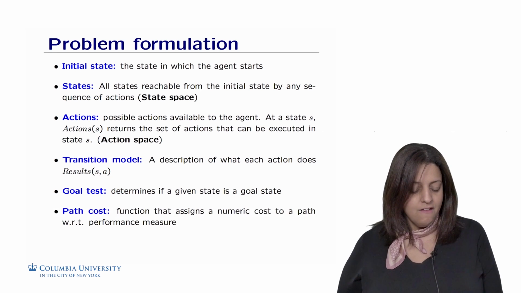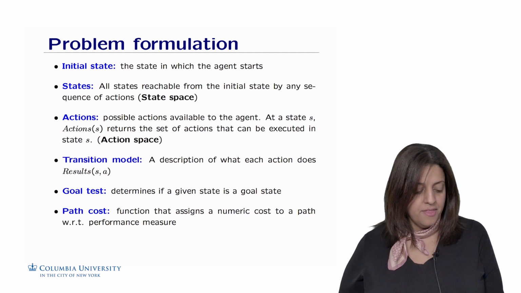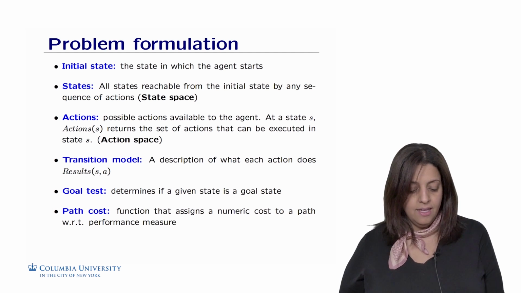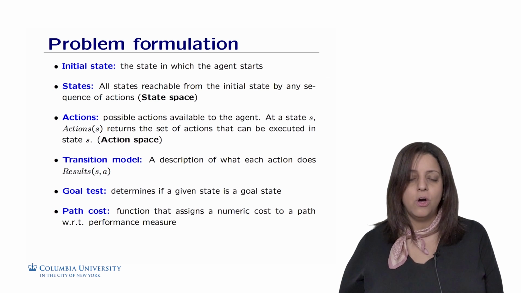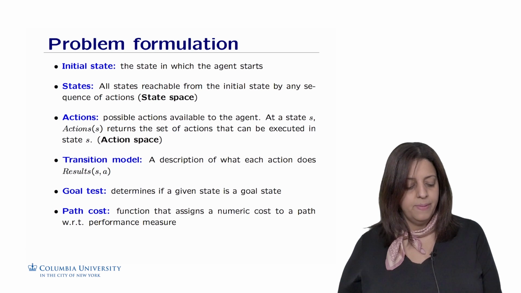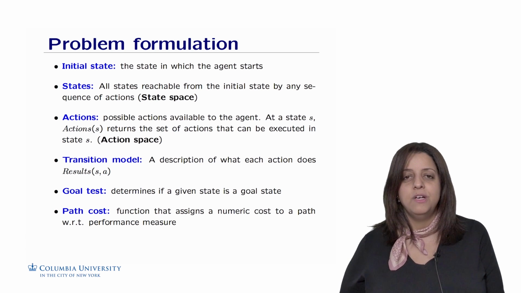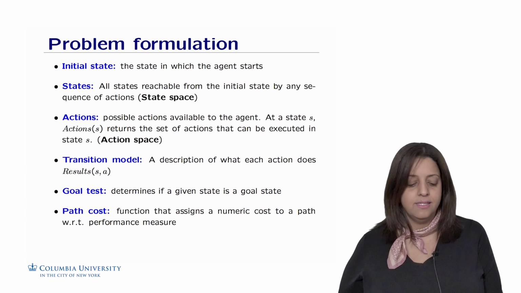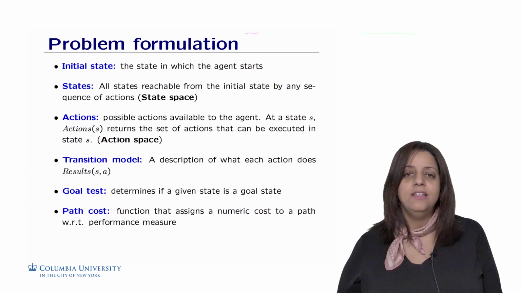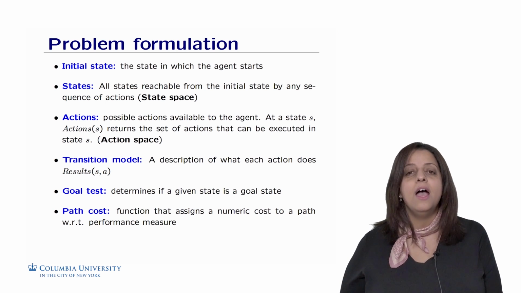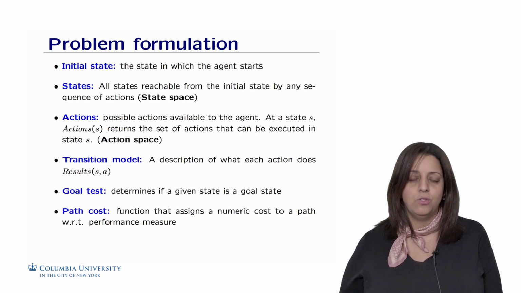Finally, the last element is called the path cost. It's a function that assigns a numeric cost to a path with respect to some performance measure. It doesn't always exist, but whenever we have a performance measure for reaching the goal, we are going to apply this function to know how much it is costing us. It could be a solution, but there may be other solutions, and we want to see how much each of the solutions costs.